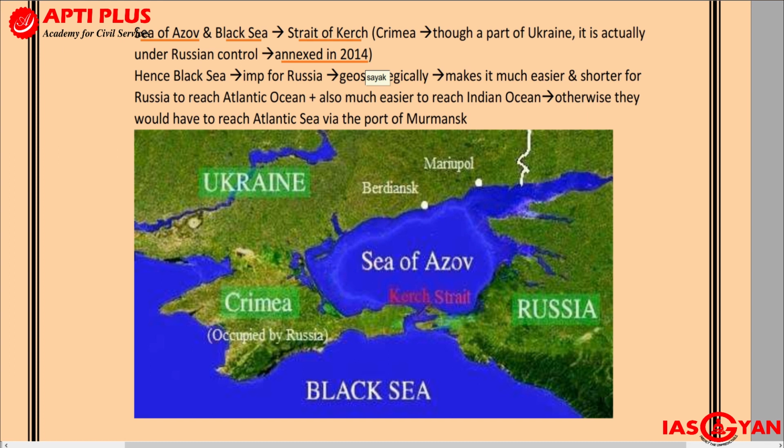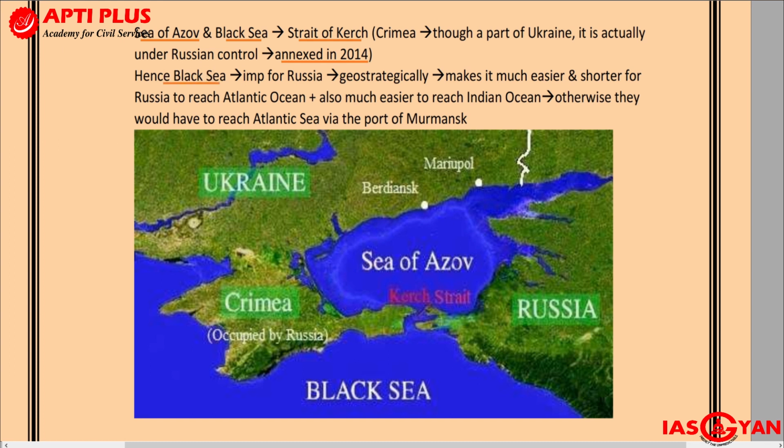So why did Russia go ahead and snatch this Crimea Peninsula? What is meant by a peninsula? A peninsula is basically a landmass which is surrounded by sea on three sides. That is what you have to understand.